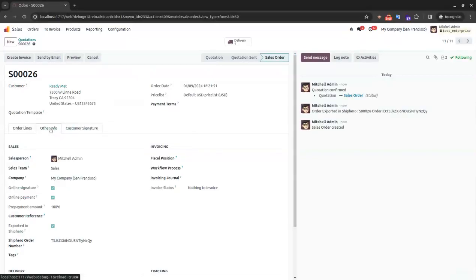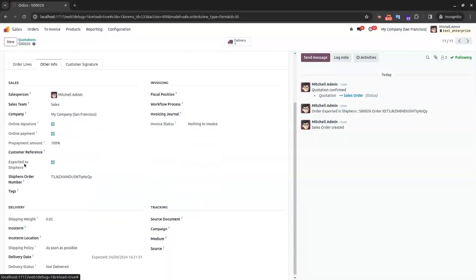We have given automation so that when you confirm the sale order, at the same time the order will be exported to ShipHero, if the checkbox is enabled in the warehouse which is linked with this sale order. You can see that exported to ShipHero is already enabled, and the ShipHero order number is attached with this sale order.